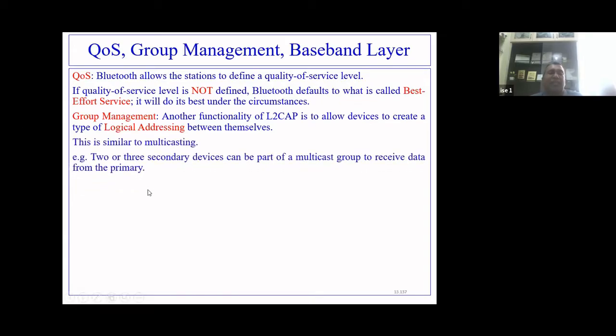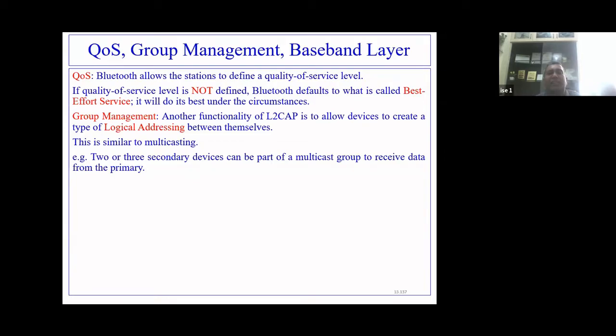Now you have another service that L2CAP will provide, called group management, right? It allows the devices to create a type of logical addressing between themselves, because there are 8 systems, 1 will be primary and 7 will be secondary. So logical addressing has to be created.